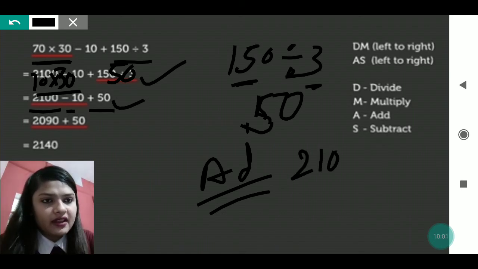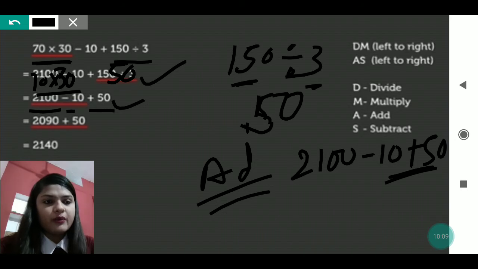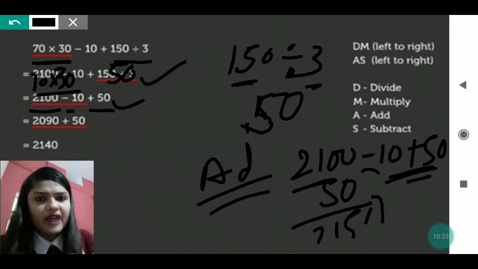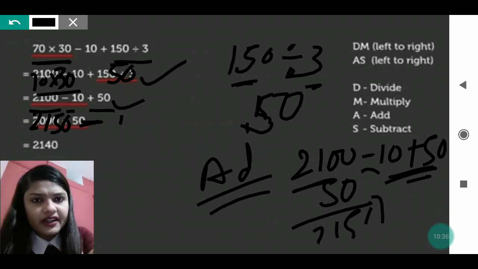So here we have to see, my dear, it is written 2100 minus 10 plus 50. So don't try to subtract 10 first, because before 10 a minus sign is there. That also you have to keep in your mind. So we have to add the numbers. This one is plus and this one is plus. So 2100 plus 50, when you do, then you will get 2150. So that 2150 you will write this side, minus 10.